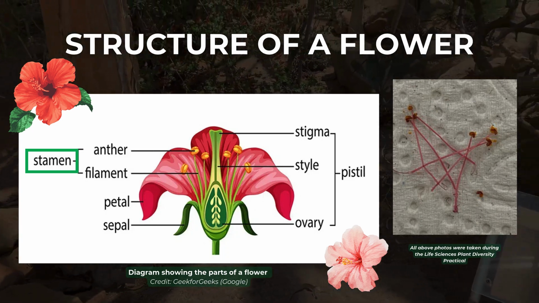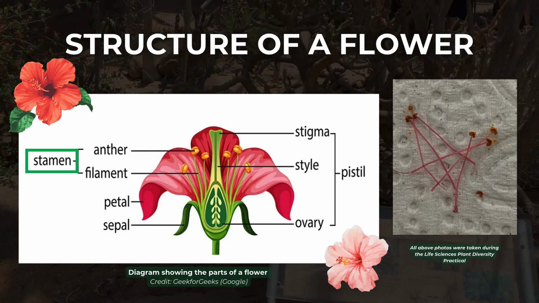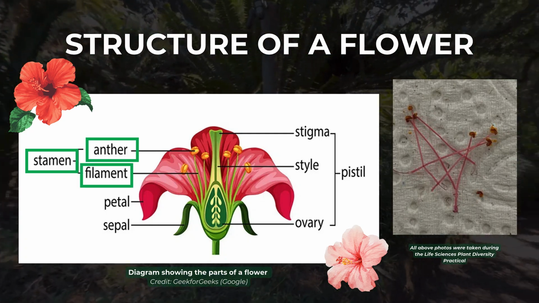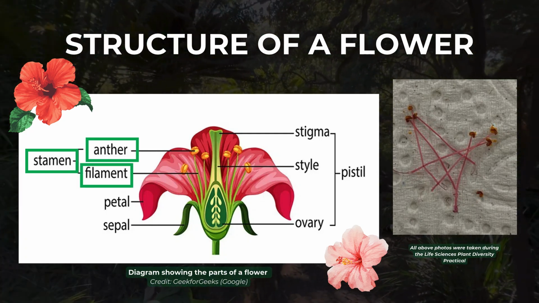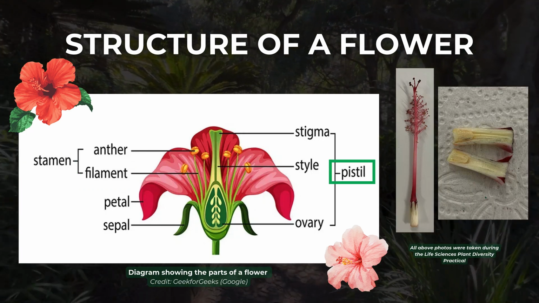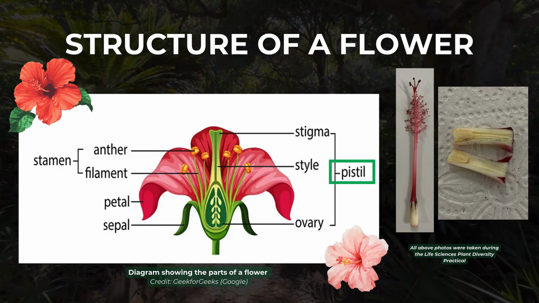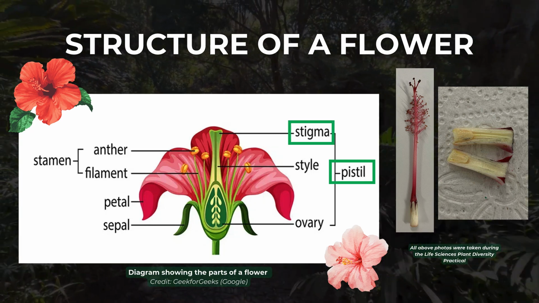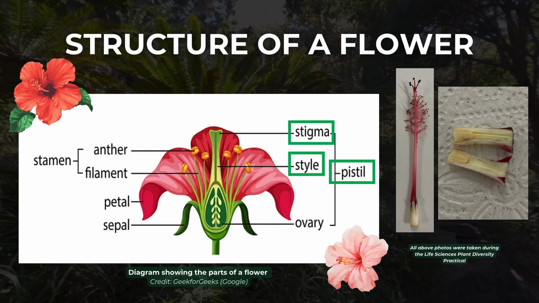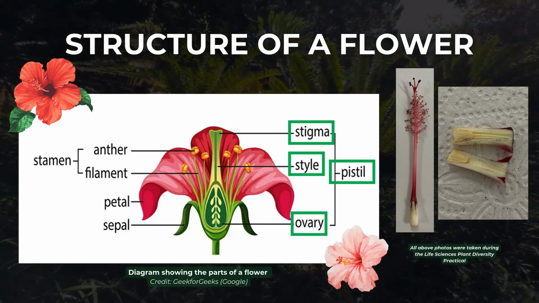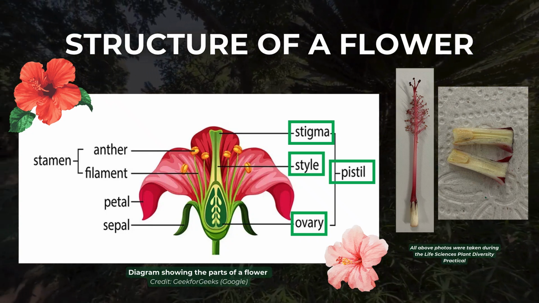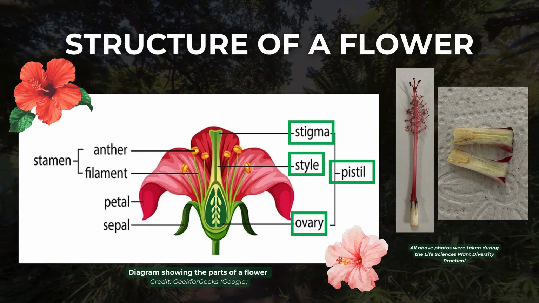The stamen is a male reproductive organ of the hibiscus. It includes the anther, where pollen is produced, and the filament, which allows the anther to be reachable to pollinators. The pistil is a female reproductive structure, consisting of the stigma, style, and ovary. The stigma captures pollen, which germinates, and the style provides a pathway for the pollen tube to reach the ovary. The ovary contains the ovules, where fertilization occurs, forming a zygote. After fertilization, the ovule develops into a seed.